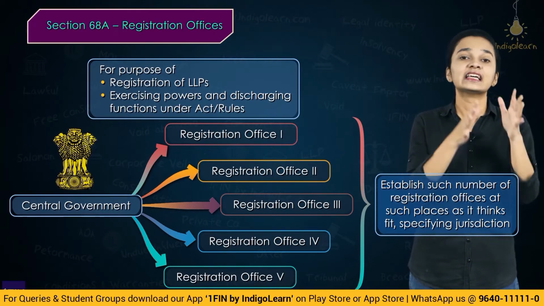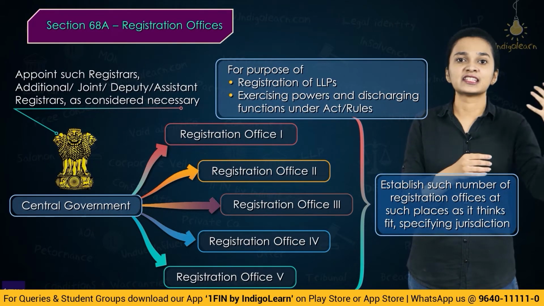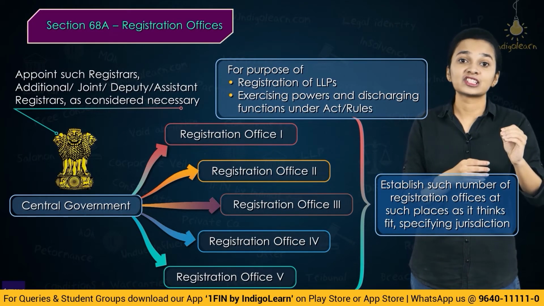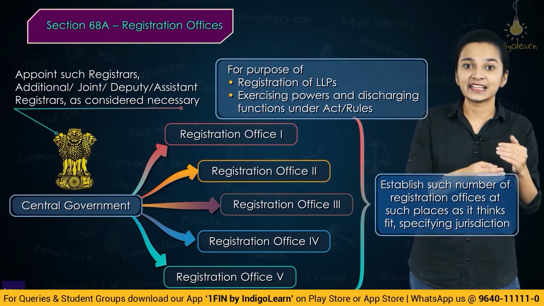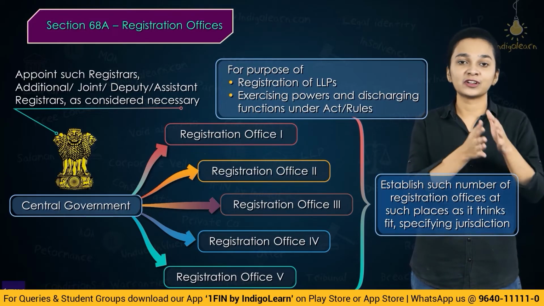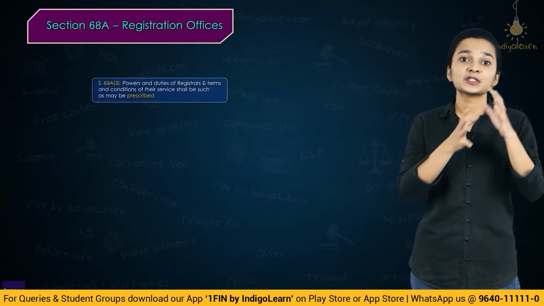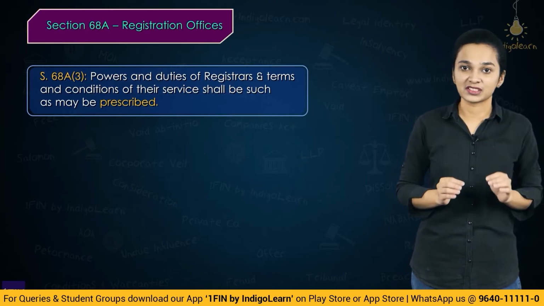And not only that, the central government will also appoint several registrars, additional registrars, deputy registrars, joint registrars or assistant registrars for the purposes of facilitating proper registration of LLP and for carrying out different functions. The powers which these registrars will have will be subject to the terms and conditions which have been prescribed.